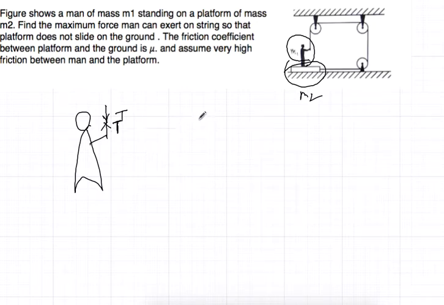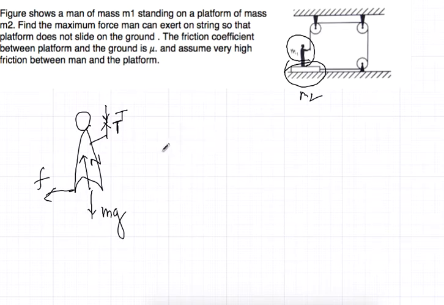Now, this man is standing on the platform, so there must be a force N, and there must be a force downward, mg. This one has no contact with this thread, so this tension will not be applicable on this man. Any other forces? No other forces. Obviously there is a friction, but we are not interested in the horizontal motion, so it is of no use, because we are interested in only the vertical forces.